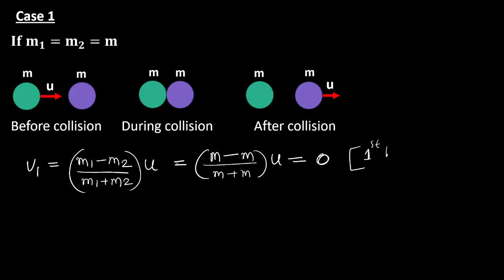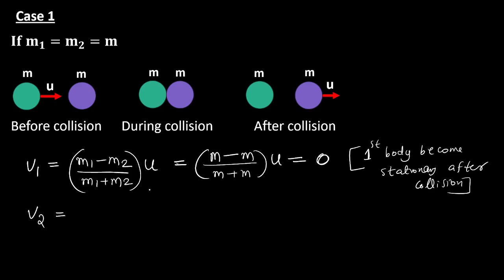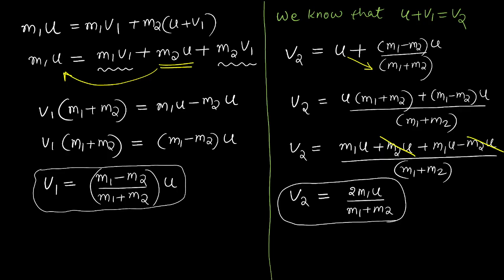It will be 0. Meaning that the first body becomes stationary after collision, because the final velocity of the first body is 0. What happens to the second body? The final velocity of the second body. I will repeat, don't worry. You can ask me doubts after this explanation.